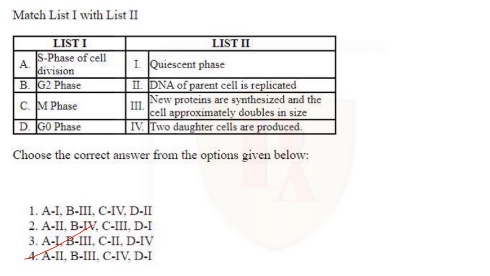Then match list 1 with list 2. S phase of cell division: DNA of the parent cell is replicated. G2 phase: new proteins are synthesized and the cell approximately doubles in size. M phase: 2 daughter cells are produced, and G0 is the quiescent phase. So A2, B3, C4 and D1. That is option 4. This was a very easy match the following. If you know the various cell division cycle stages, then it is easier for you to answer this one.